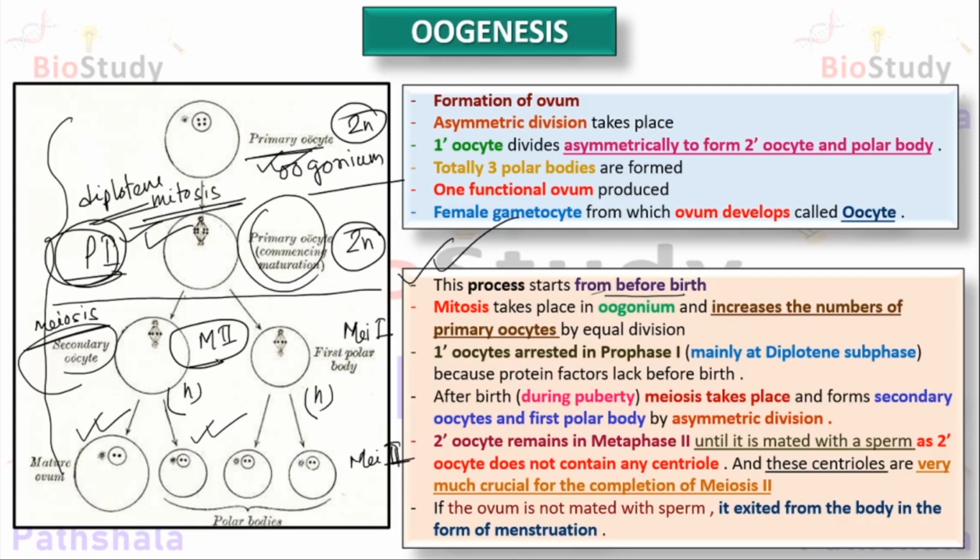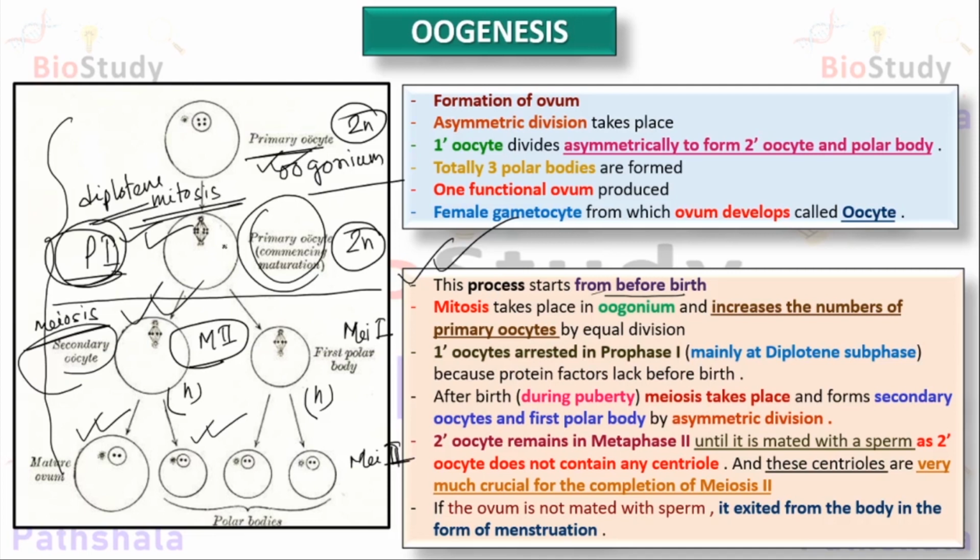Because it lacks a centriole, and the centriole is crucial for the completion of any kind of cell division. Here it is meiosis 2, and because of the lack of a centriole in the secondary oocyte, this process cannot proceed further. To complete meiosis 2, it needs a sperm's centriole, that means a sperm. If a sperm meets the secondary oocyte, then meiosis 2 can be completed.